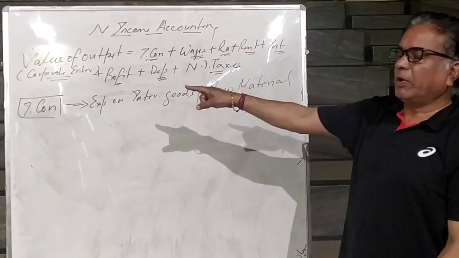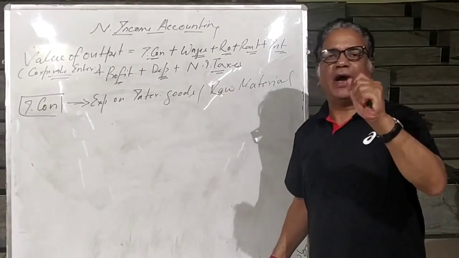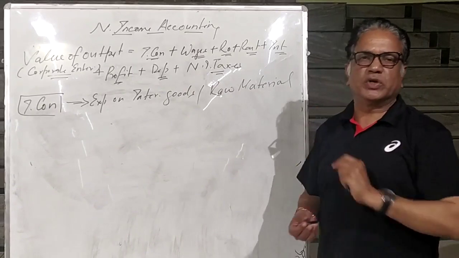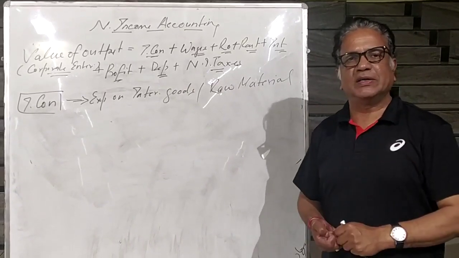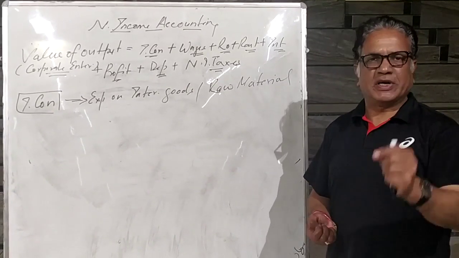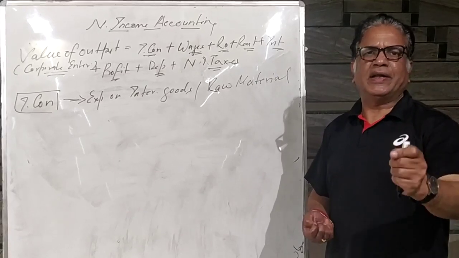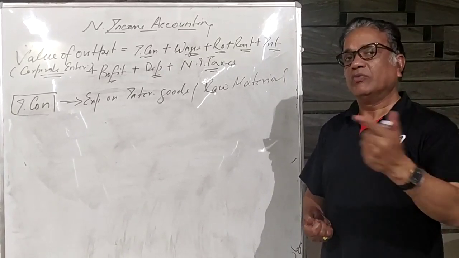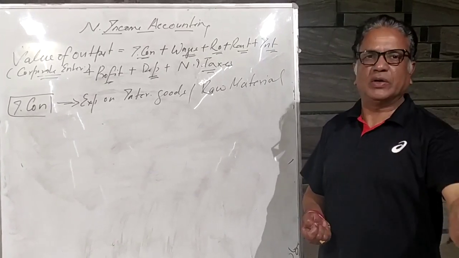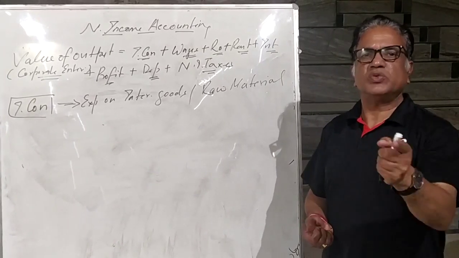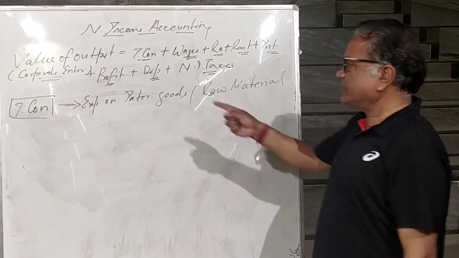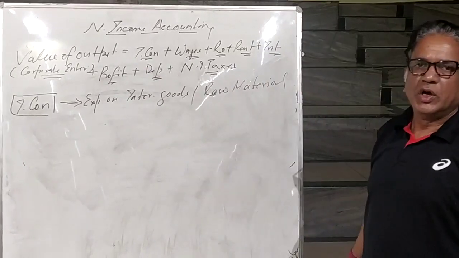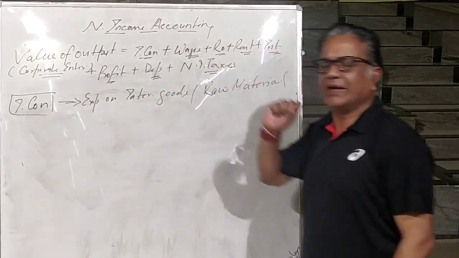So there is two type of consumption. One is called final consumption. Final consumption means expenditure on final goods. What is the example of final consumption? If consumer is purchasing any material, any item from the market, what you call it? Final consumption. Because for the consumer all goods are final goods, and use of final goods is final consumption. But if there is a use of intermediate goods, what you will call it? Intermediate consumption.